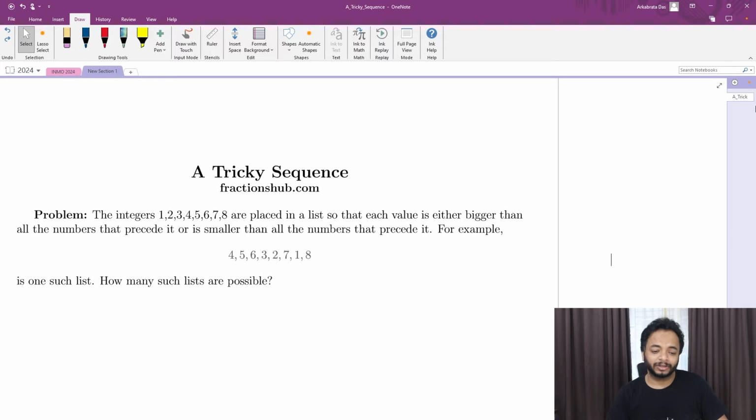Also, if you want to generalize this, this 8 is nothing special, and 1 2 3 4 5 6 7 8 is also nothing special. We can do it with n distinct natural numbers as well, or n distinct integers as well.